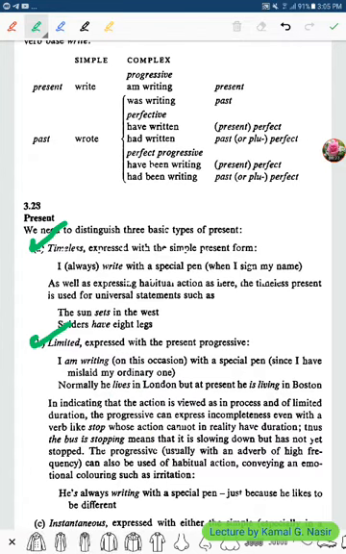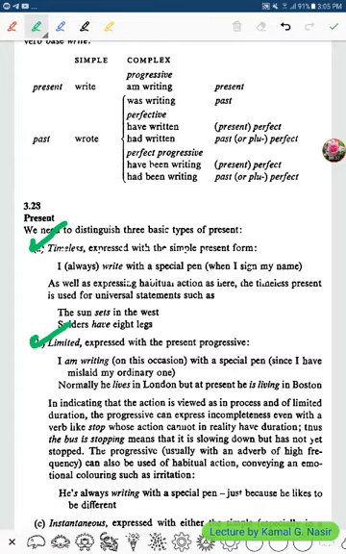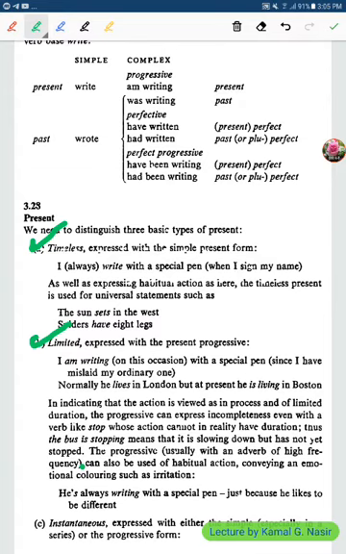So you have to understand which this is. Is it has or is? It is is here. Why? Because there is a verb taking ing after, and this is the progressive. Right. He is always writing with a special pen, just because he likes it to be different.